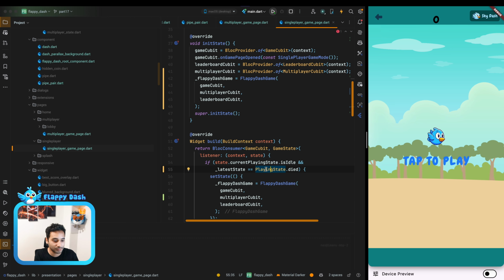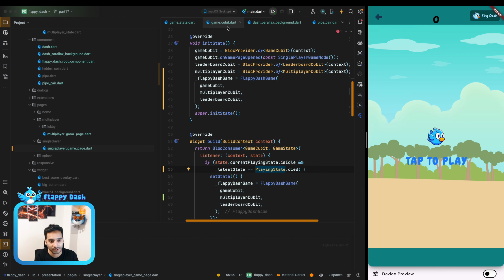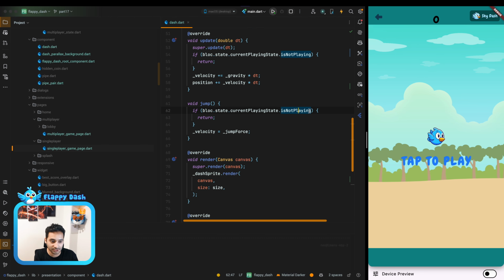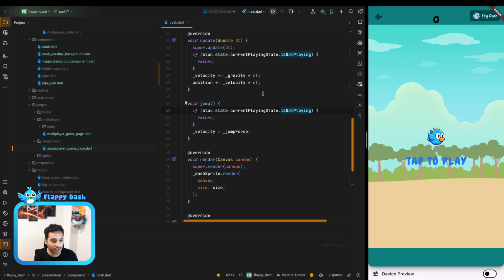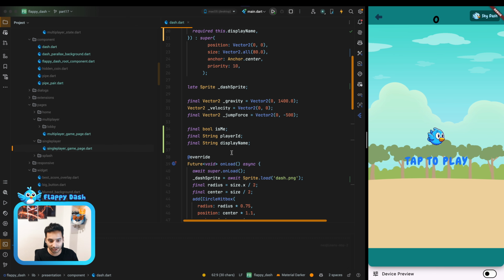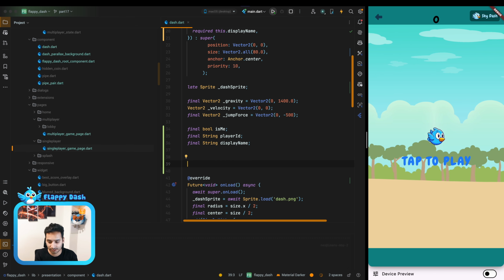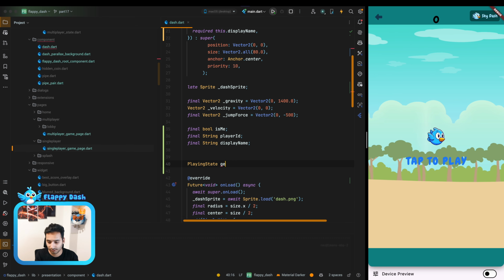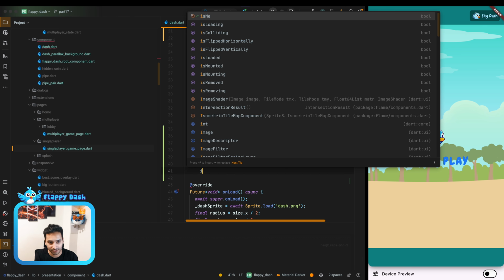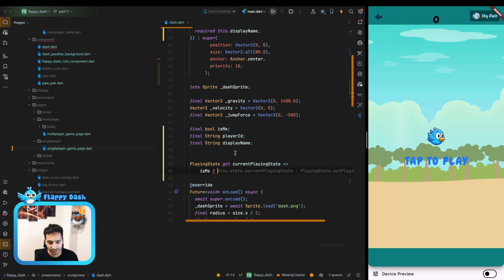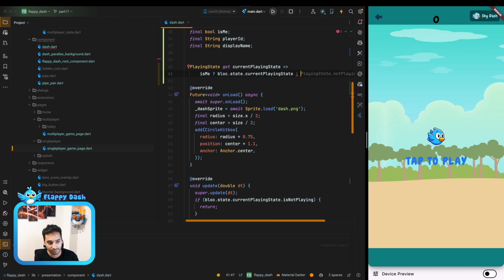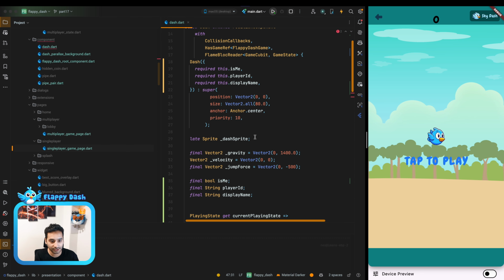So we merged the two playing states that we had, and now in the dash we can just work with that. As you see, we have is not playing, and it is the same, and it works. And now instead of this one, I'm going to create a getter, and it can be like this: playing state, get current playing state. And if it is me, it's gonna be the same thing that we already have, like this. And otherwise, I'm going to read it from the multiplayer cubit that we have.